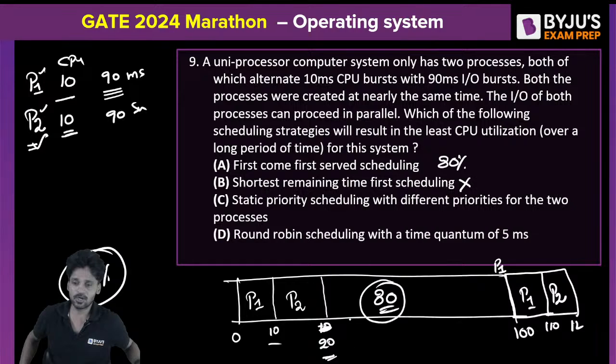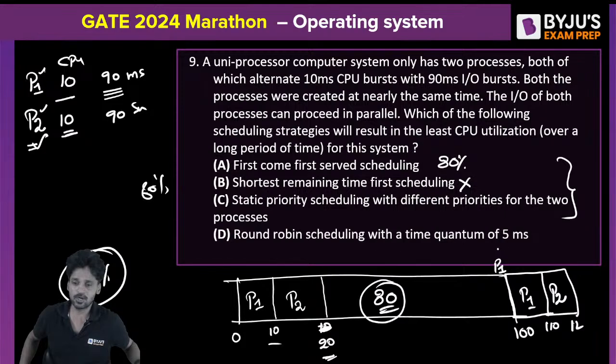CPU wastage time will not be altered even if P2 executes first. P2 and P1 will have the same aspects and same parameters. Even if P2 executes first, P2 is going to execute only for 10 milliseconds in the CPU. Then it will be P1. Still 80 milliseconds will be the time wastage. So for the first three, 80 milliseconds will be the time wastage.